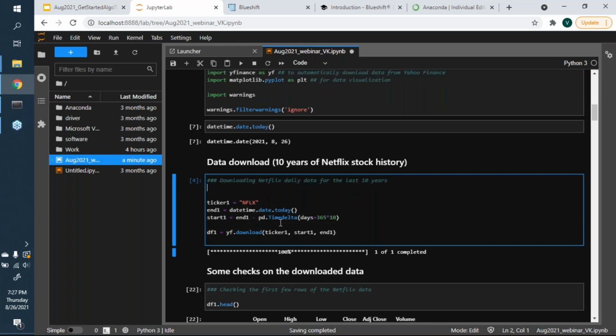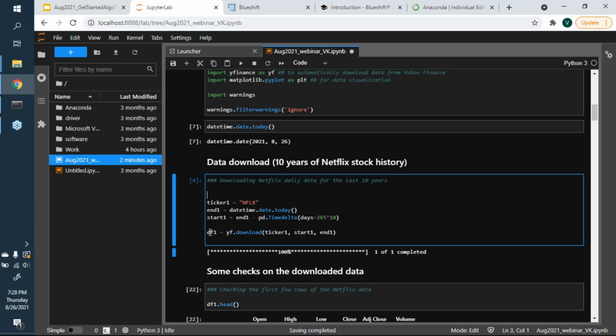Let's first start with downloading some data. We are going to work with the data of Netflix. I create a variable called ticker1 and give it the name NFLX, which is the ticker symbol for Netflix. I say that my end date needs to be today, and my start date needs to be end minus 365 times 10, so that's the number of days. Essentially, I'm looking for the day which is 10 years back from today.